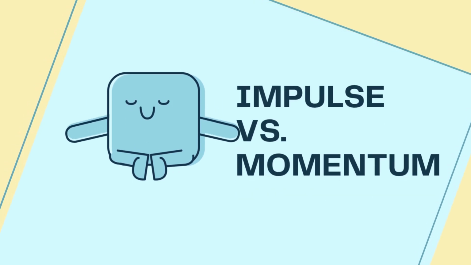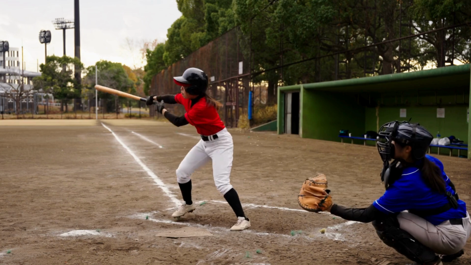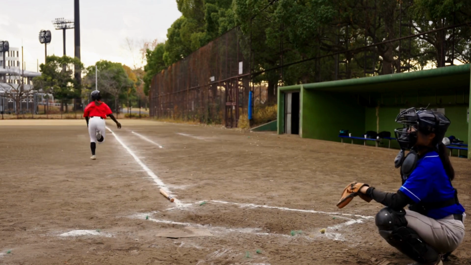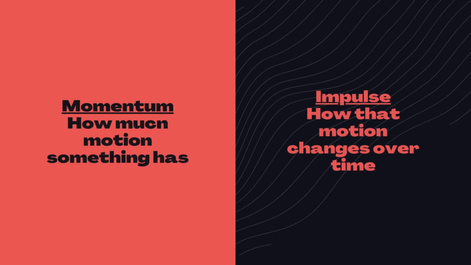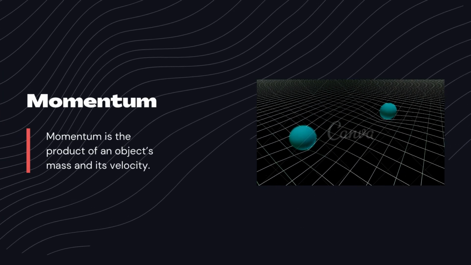Impulse and momentum are two ideas in physics that go hand in hand. One describes how much motion something has, and the other one describes how that motion changes exactly. Momentum. Momentum is the product of an object's mass and its velocity.